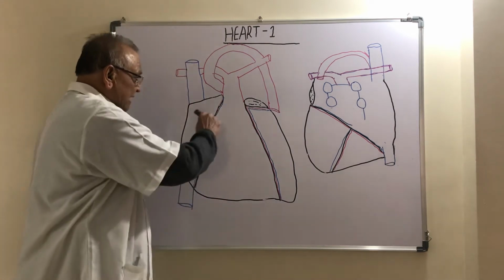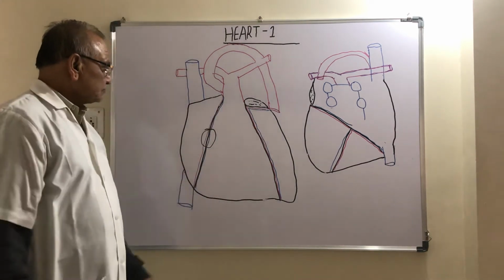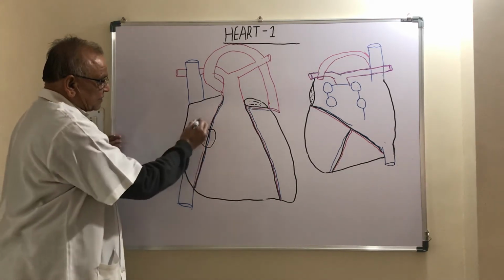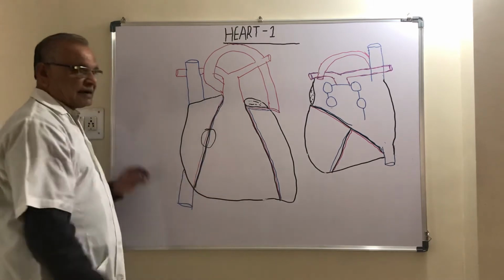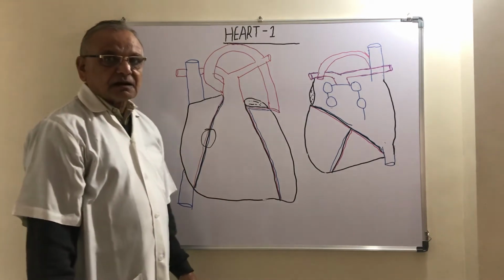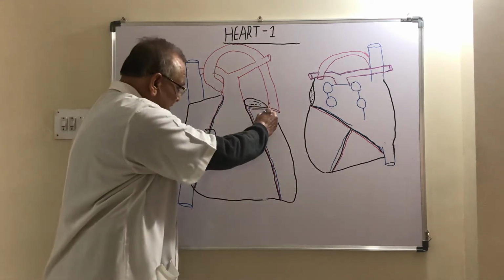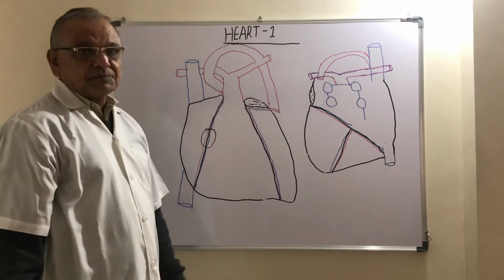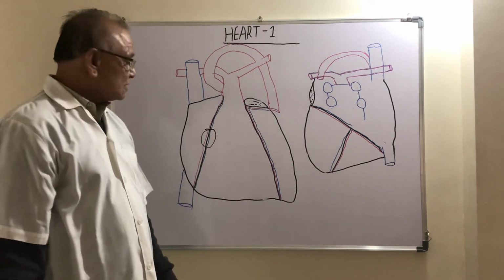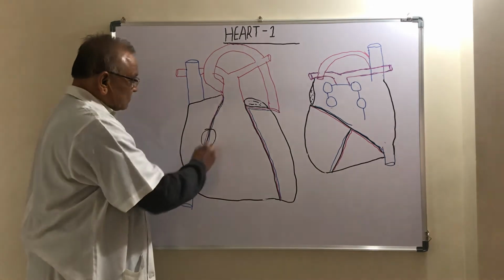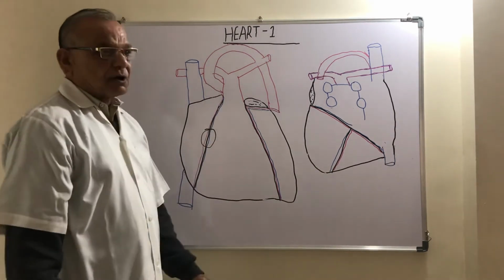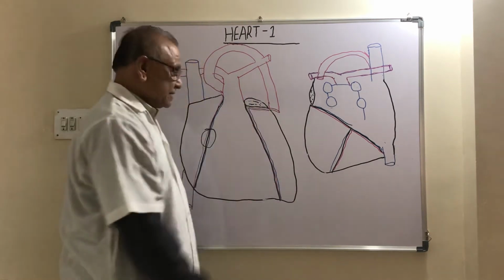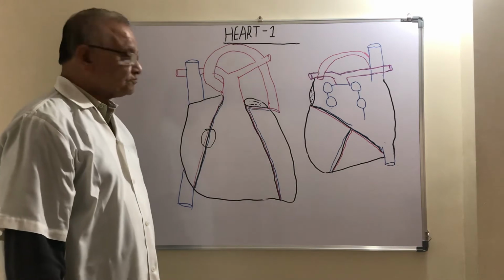Now see, this is the anterior surface of the heart. The major part of the anterior surface, or sternocostal surface, is formed by the right atrium and the right ventricle. A smaller part is formed by the left ventricle and the auricle of the left atrium.